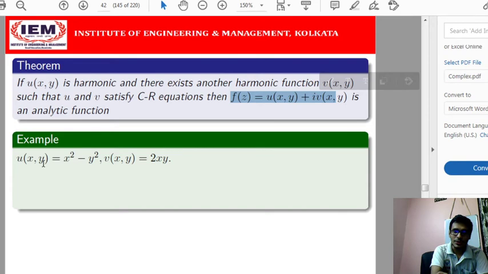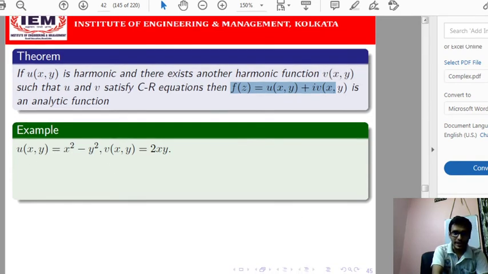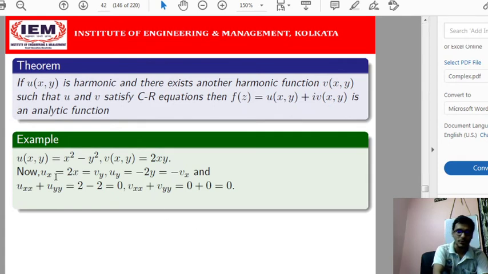So how can you show this? Say u(x,y) is x square minus y square. We need to show that u(x,y) and v(x,y) both are harmonic functions. So what is ux? ux is 2x. And vy will be 2x. So ux equals vy. And what is uy? uy will be minus 2y, and vx will be 2y. So uy equals minus vx.